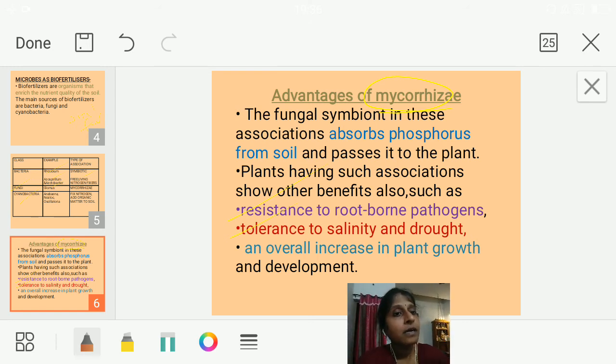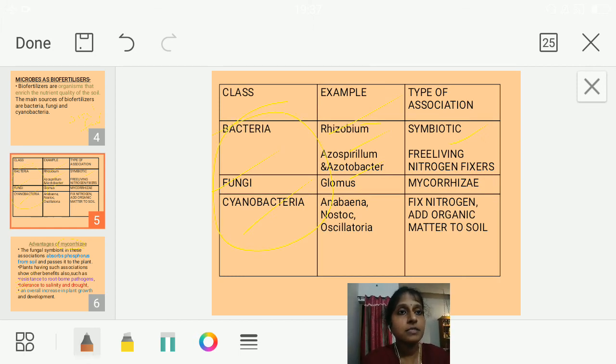Overall, what will happen when all these conditions are fulfilled? They are tolerant to drought, salinity and pathogens, so automatically they help in the increase in plant growth and development. Slowly you can find the plant is growing and the production is much higher. So in microbes as biofertilizers, what we discussed are some of the microbes, examples of these microbes, which act as fertilizers and enrich the soil's fertility. Chemicals are not used, so we are benefited.